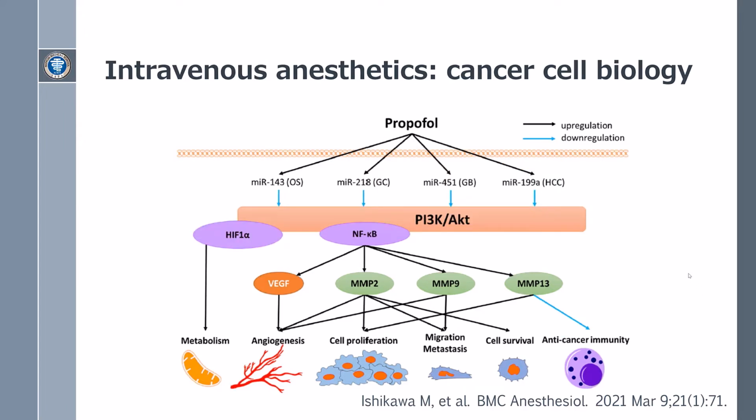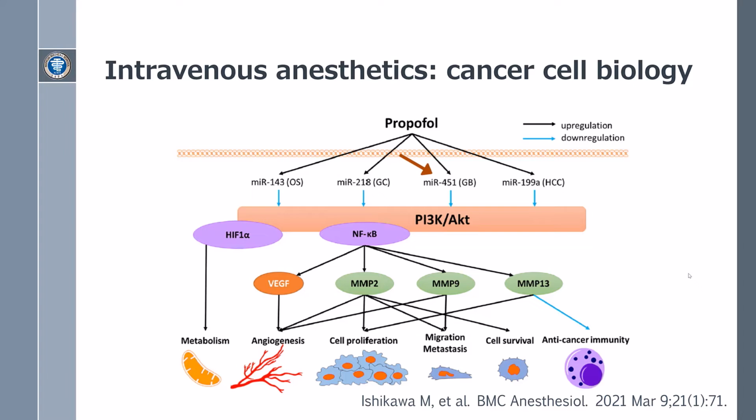Propofol exposure alters anti-cancer microRNAs. Propofol upregulates MIR-143 in osteosarcoma cells, decreasing cancer cell proliferation by MMP13 inhibition via the PI3K-AKT pathway. In gastric cancer cells, propofol exposure induces apoptosis via the PI3K-AKT pathway and MMP2 by MIR-218 upregulation.